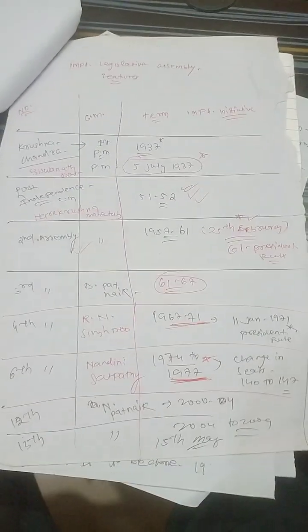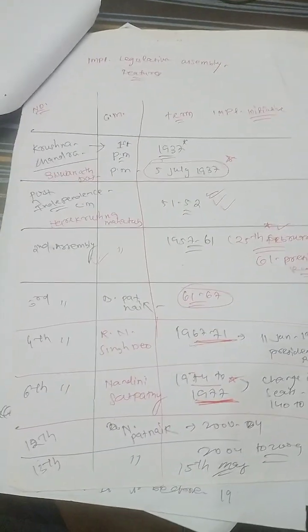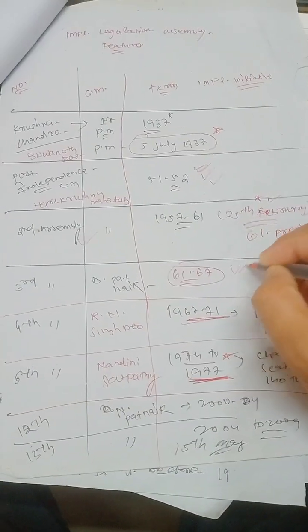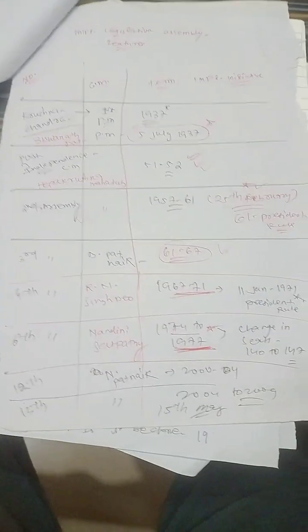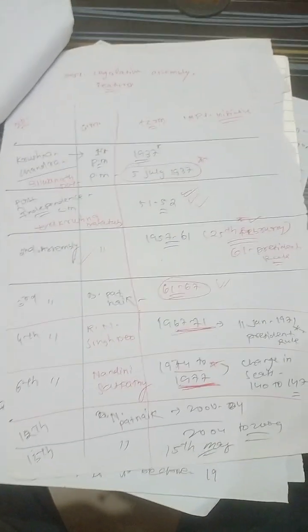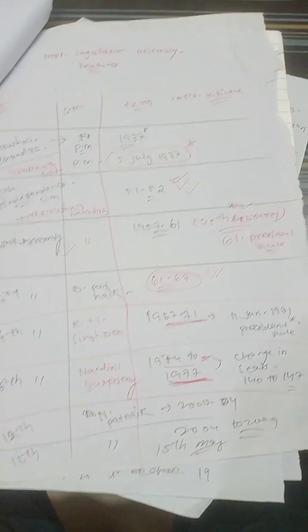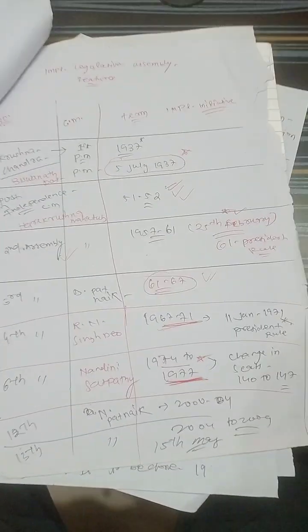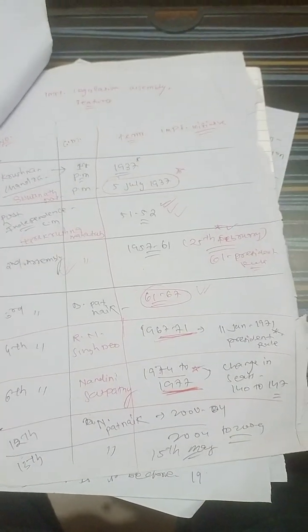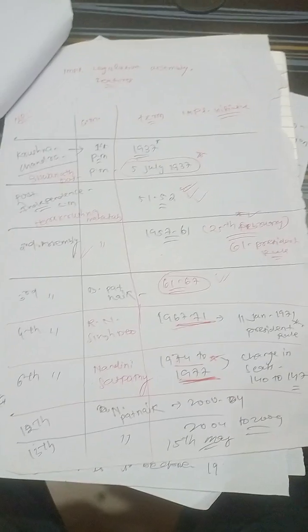Then the third legislative assembly, in which Biju Patnaik became chief minister of Odisha, with a term of 61 to 67, you have to remember. Then in the fourth legislative assembly, R.N. Singhdeo became the chief minister of Odisha, spanning 1967 to 71, and at that time there was a second president rule in 1971.